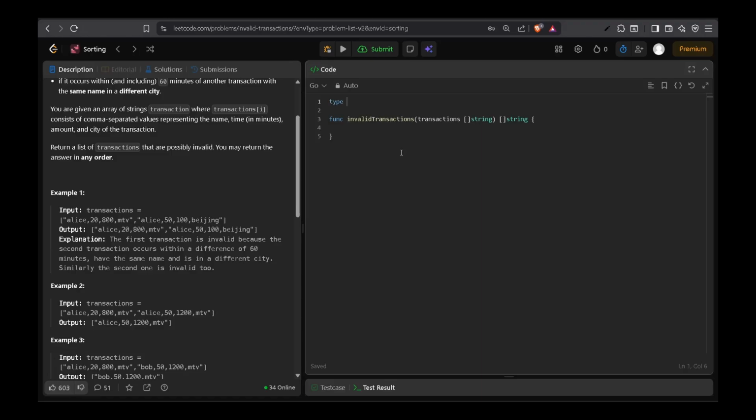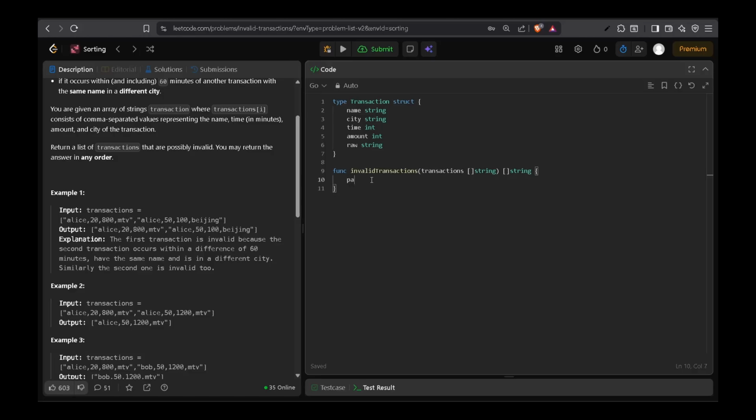So something like type transaction struct, and the fields would be name string, city string, time int, amount int, and another one called raw, and it will be string. Okay, so let's make this and convert all the transactions available into this format.